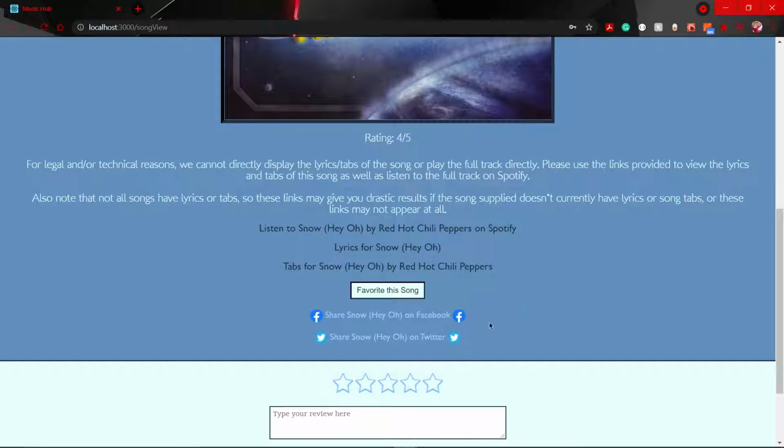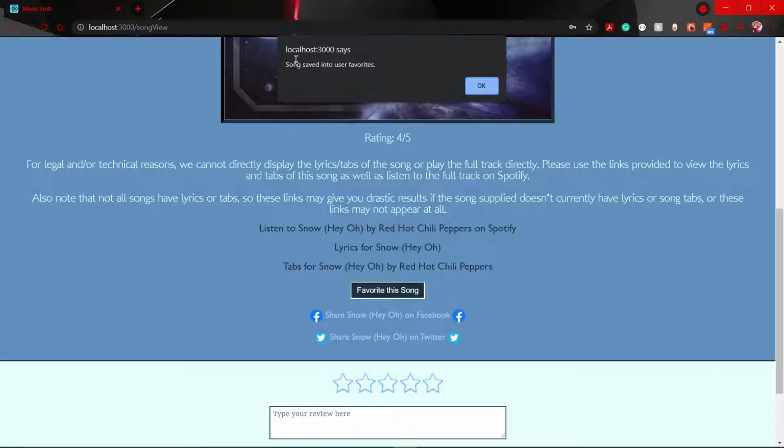Of course, there's a couple other little options here. You can share the song on Facebook or on Twitter, and then you can also favorite a song. This is a feature that only works when you are logged into the website. So I'm going to go ahead and favorite it. Ooh, it says song saved into user favorites.